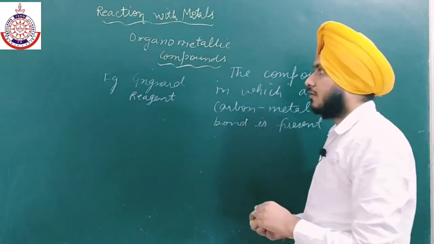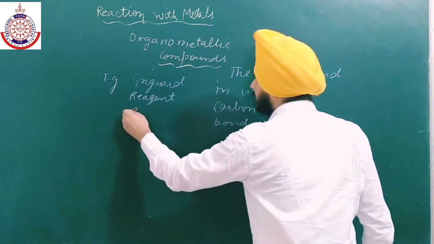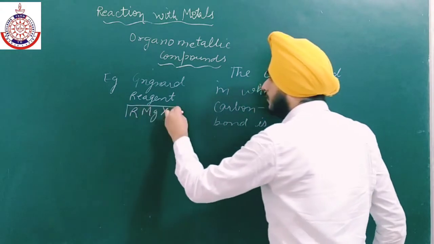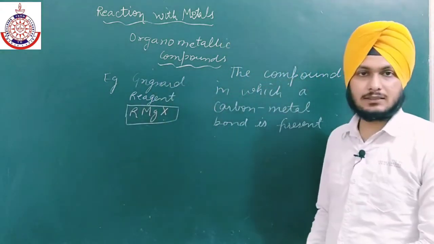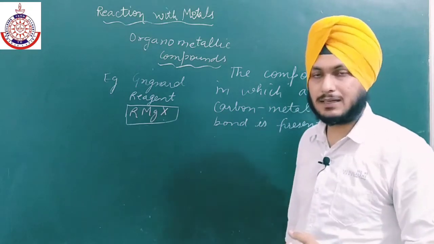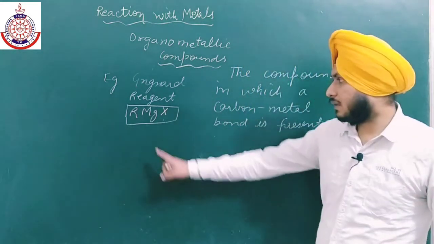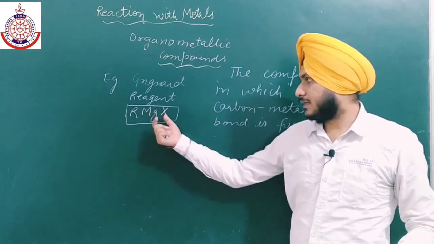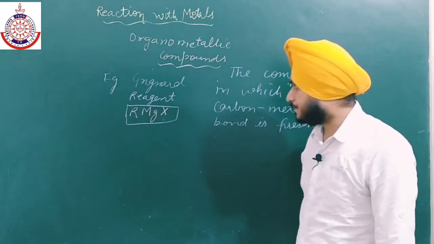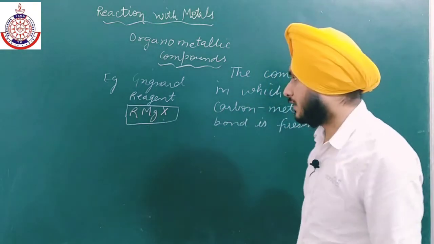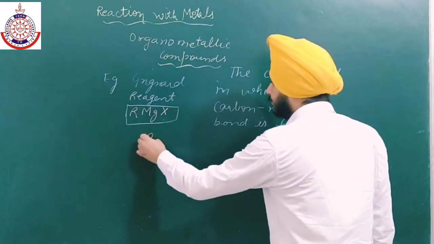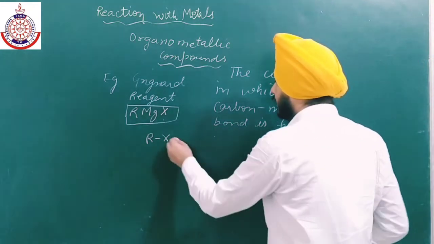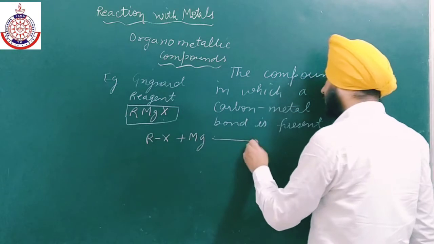The general formula for Grignard reagent is RMgX. It is a class of organometallic compounds where R is the alkyl group, Mg is for magnesium, and X is for halogen. So how can we prepare Grignard reagent? Simply by the reaction of alkyl halide with magnesium in the presence of dry ether.